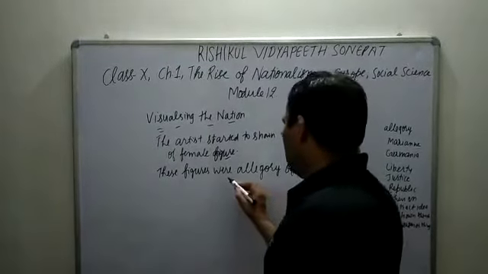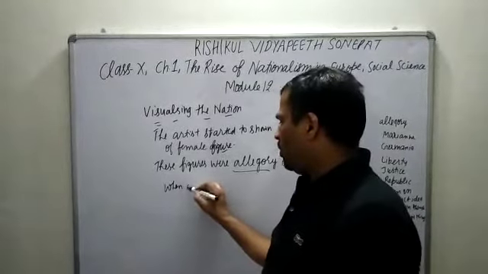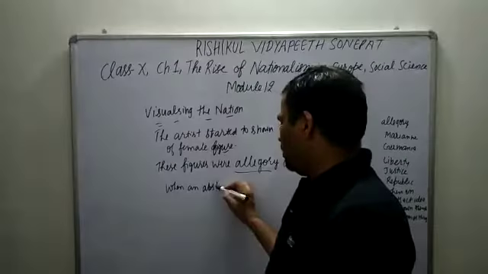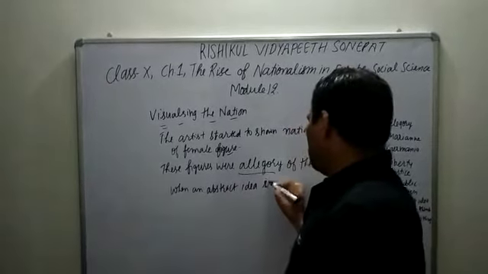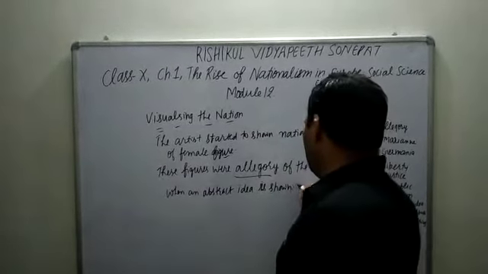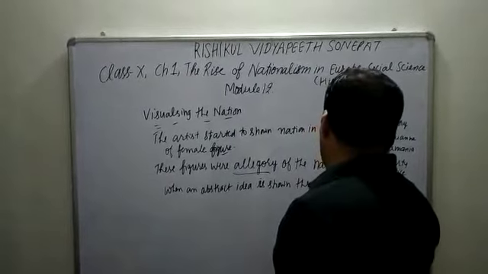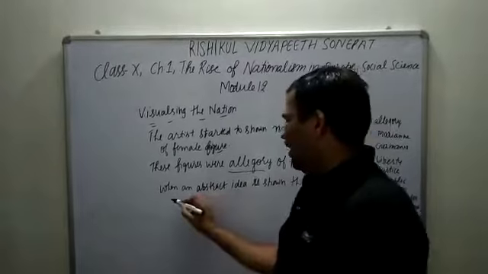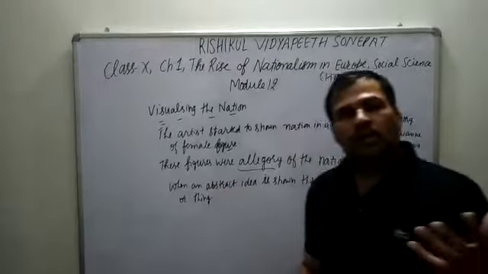Allegory means when an abstract idea is shown through a person or thing.